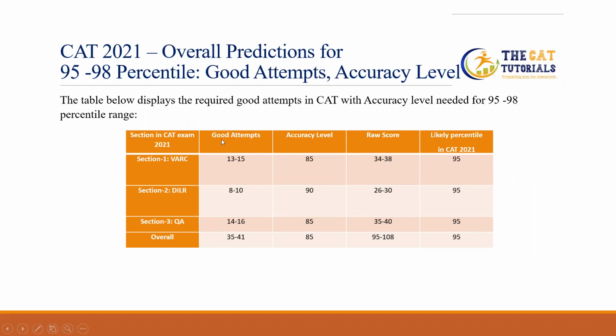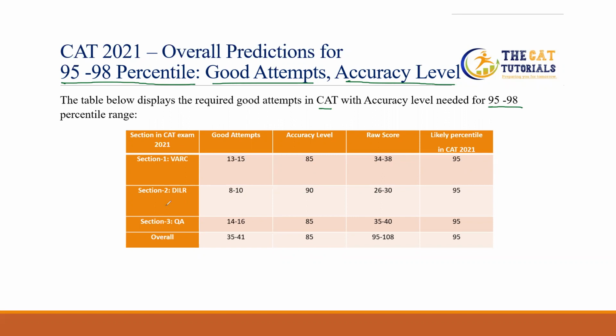And now, from the expert team of our center, we are going to provide another table: for an overall prediction of 95 to 98 percentile, what are the good attempts and what should be the accuracy level so that you can get a good percentile. So see, what is the table? The table below displays the required good attempts in CAT with the accuracy level needed for the 95 to 98 percentile range.